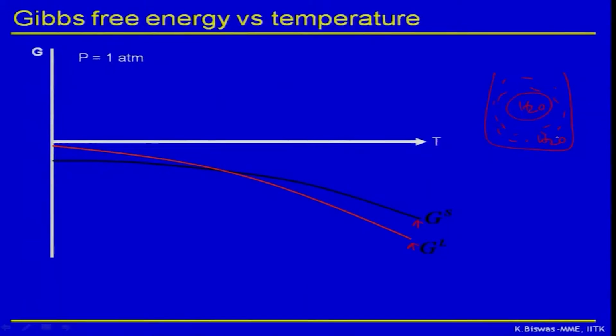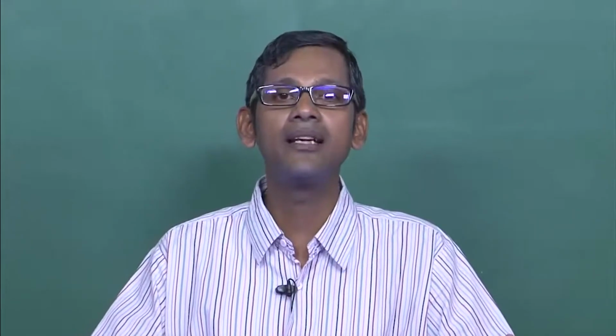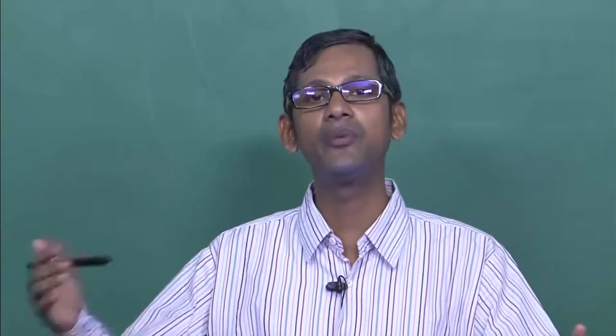If they are in equilibrium, and if I plot the G of the solid and liquid, there will be a crossover, as you can see. It will become clear to you why this crossover is present. This is the crossover where G of solid is equal to G of liquid, correct. So at that point, both the phases have the same value of free energy, and as I told you at the beginning of my lecture, the G or the free energy or Gibbs free energy value dictates the stability of the phases. That means by comparing the relative positions of the G as a function of temperature at a particular pressure, I can clearly say which phase will be stable, which phase will be unstable.